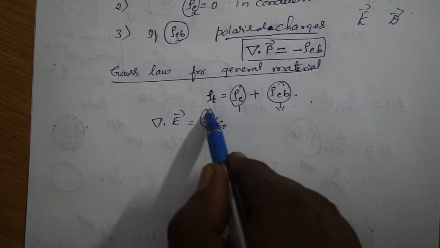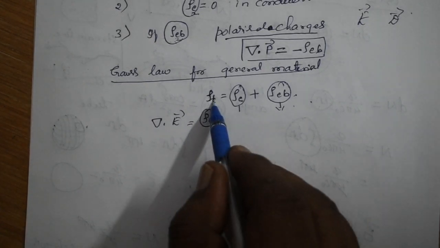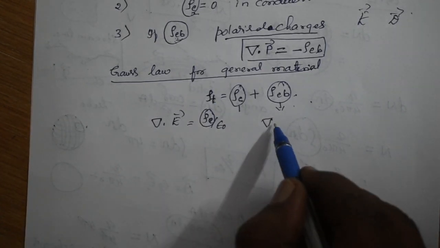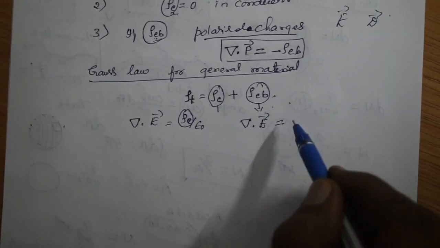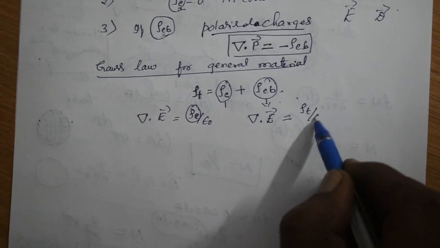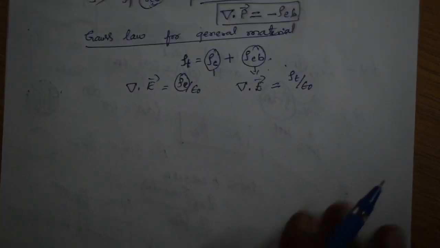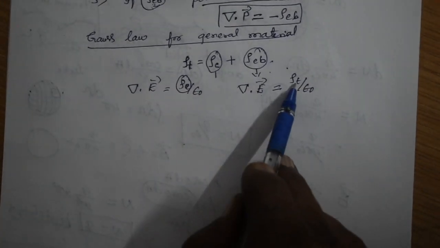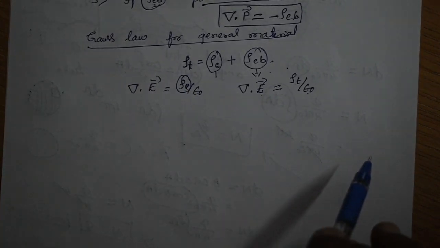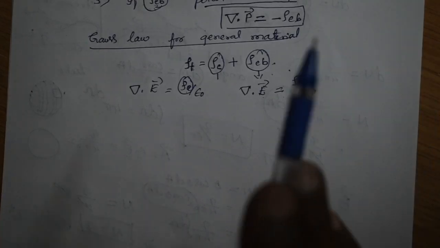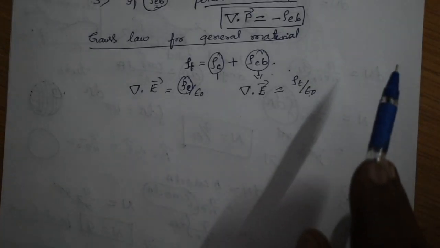But here instead of rho E, we have rho T. Therefore for this material your Gauss law becomes del dot E is equal to rho T divided by epsilon naught. Rho E is purely for conducting materials. In this concept we have combined conducting as well as dielectric material.